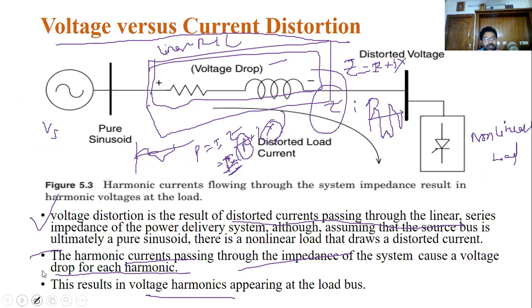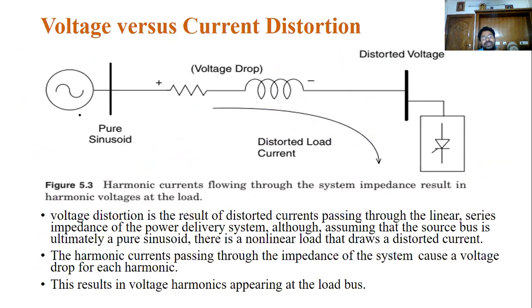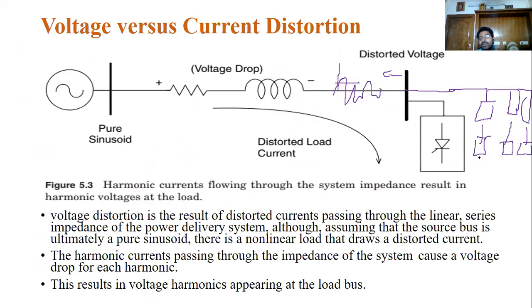This is the pure sinusoidal wave, and this is the current, remember, injected into this line like this. What happened? The remaining equipment connected to the line will draw distorted power. Remember, these are the currents injected into the line, like this.